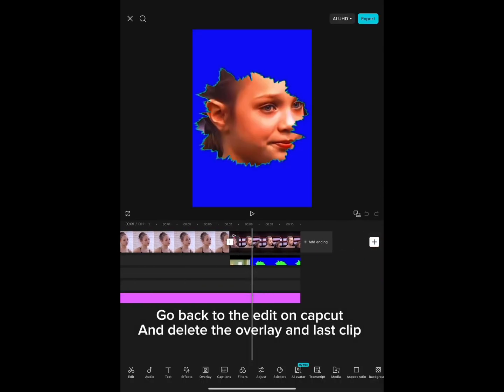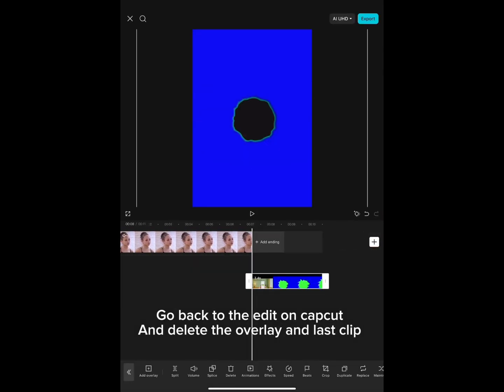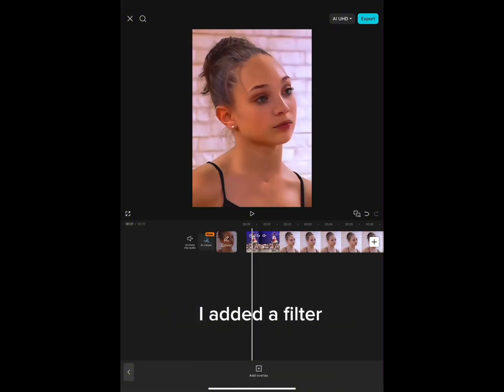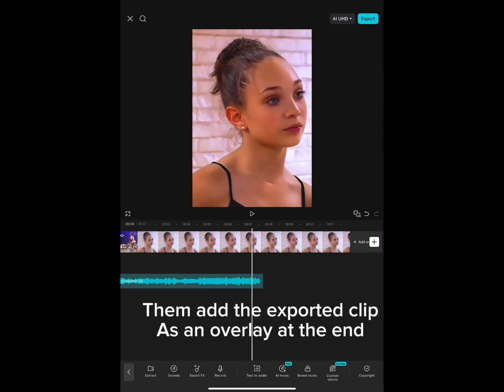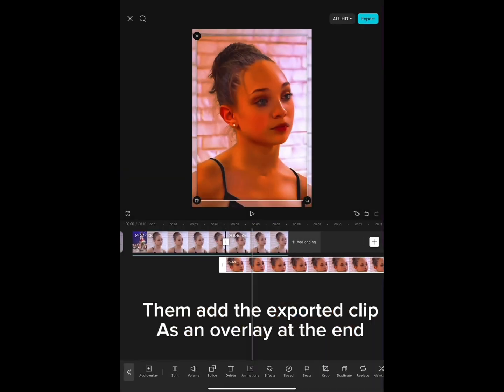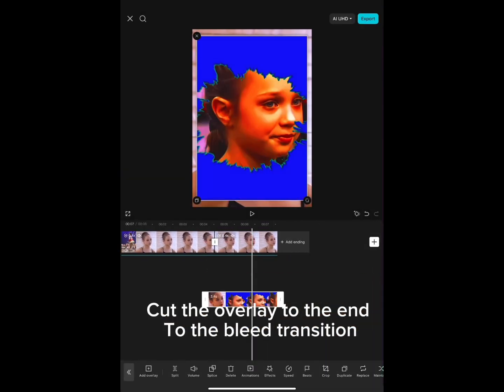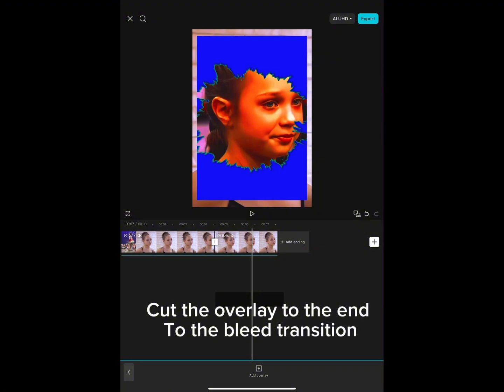Go back to the Edit on CapCut and delete the overlay and last clip. I added a filter. I also added the audio. Then add the exported clip as an overlay at the end. Cut the overlay to the end to the bleed transition.